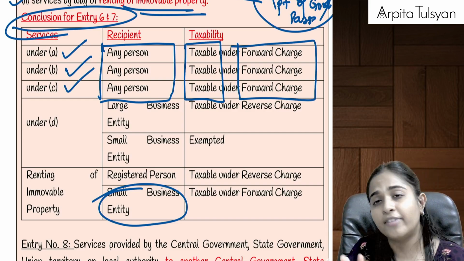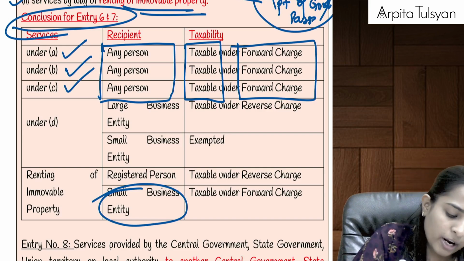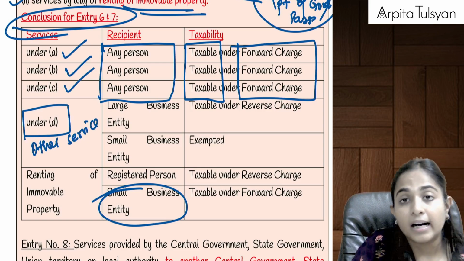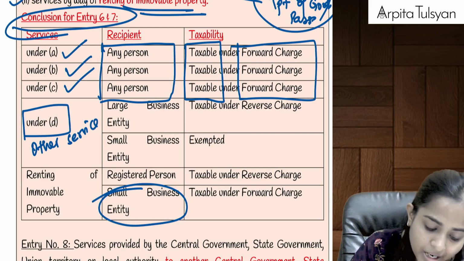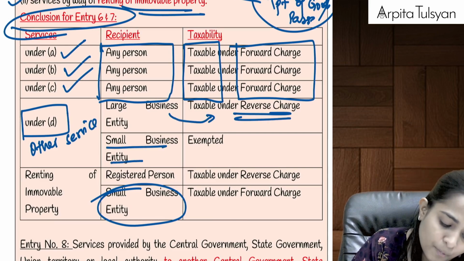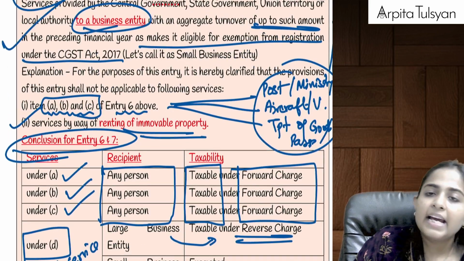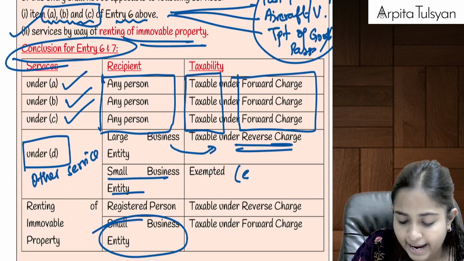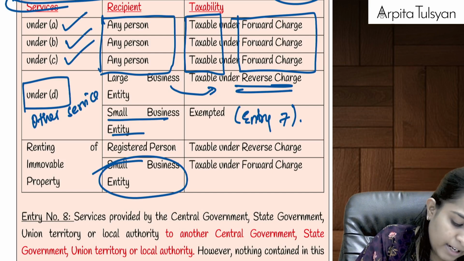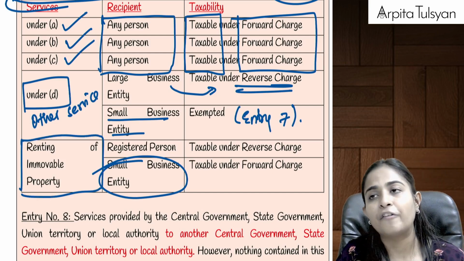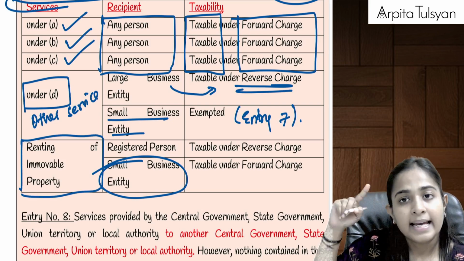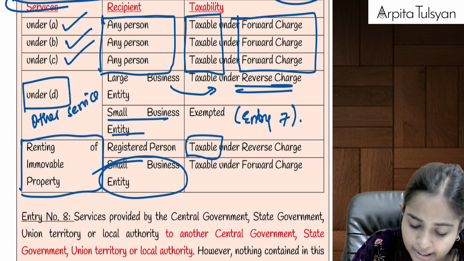Apart from that, if there is any other service provided to a big business entity, it will be taxable under reverse charge. If it is provided to a small business entity, then it will be exempted as per entry number 7. Right? And then renting of immovable property, which we just studied: if it is done to a registered business entity, then RCM will be applicable, so taxable under reverse charge mechanism.